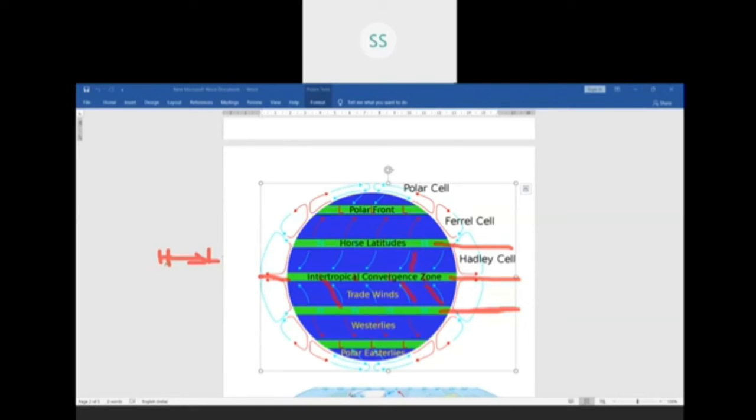Now, where will be the high pressure area? High pressure area will be in those regions where temperature is low.